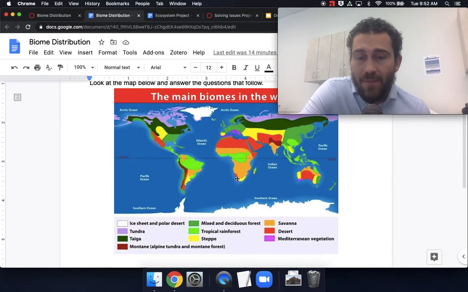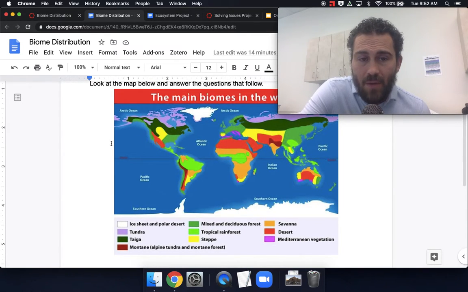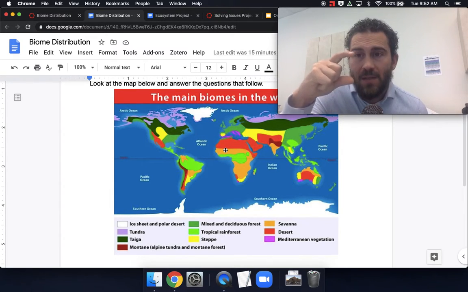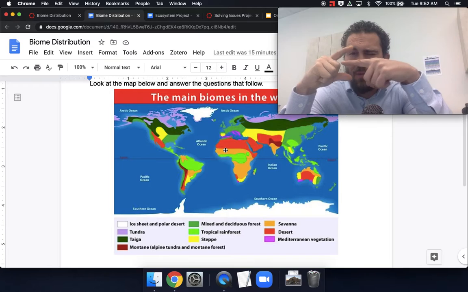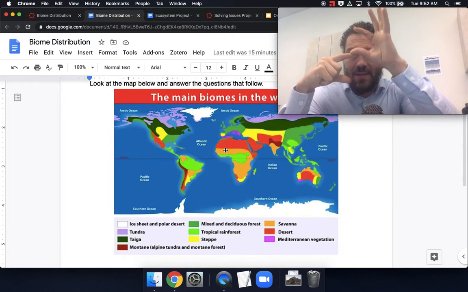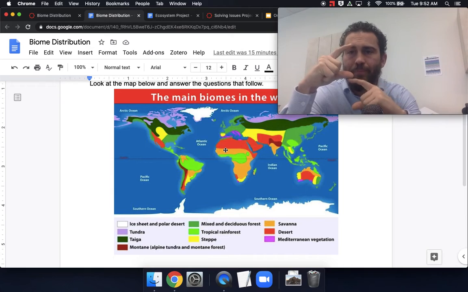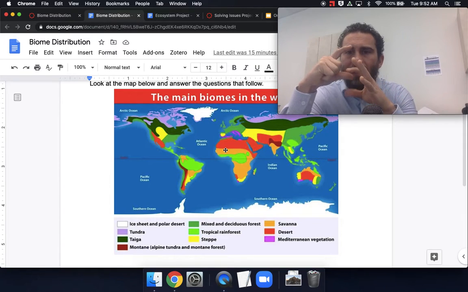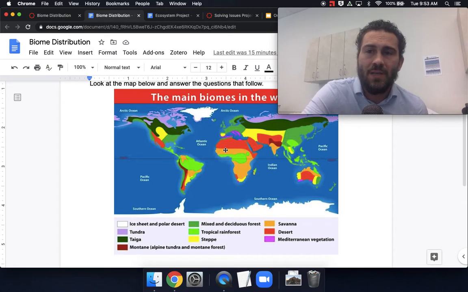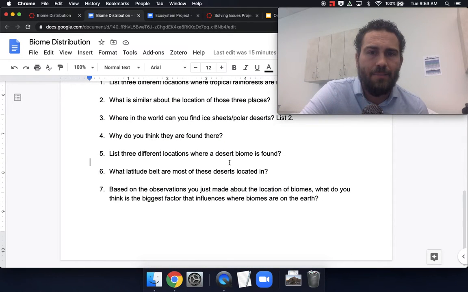What latitude are they found in? Now, they are usually found in an area that is in between the tropics and the temperate climate. You get in between there. So the middle is between the Tropic of Cancer and Tropic of Capricorn, the equator is right in the middle there. Above that you have your temperate climate, right? Your deserts are usually found right in between the zone of where that Tropic of Cancer and Capricorn is. And there is a reason for that, and we'll kind of look into that later.